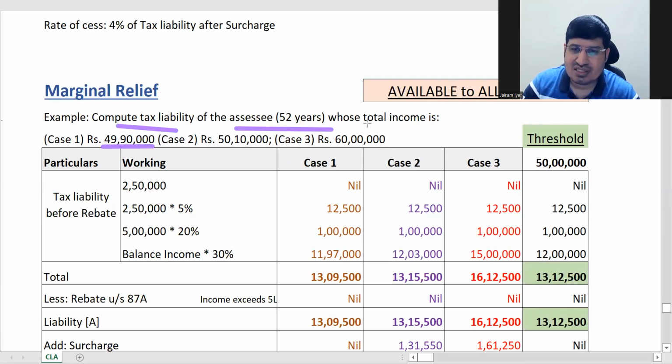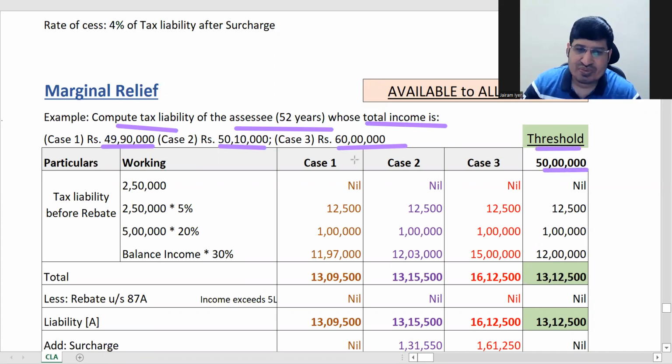Case 2, that's his total income, is 50,10,000. Case 3 is 60 lakhs. And we know what is the threshold for surcharge for an individual? 50 lakhs. Till 50 lakhs there is no surcharge. 50 lakhs to 1 crore, you have 10% surcharge. So that's why I have added here one more case called threshold 50 lakhs.